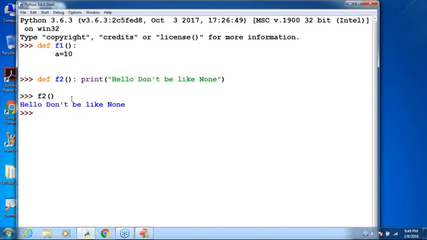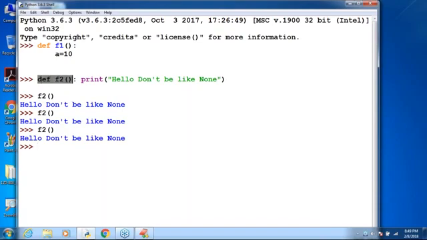The corresponding function is executed and it's printing hello. None means nothing, right? I'm calling it once again, like this. That's all. This function won't return anything. It is just printing, that's all.